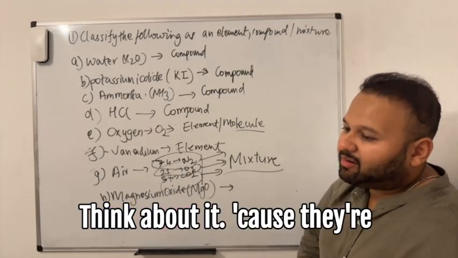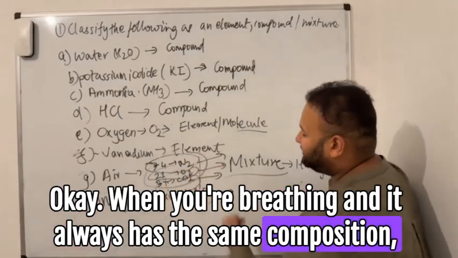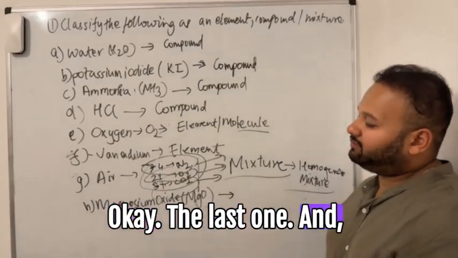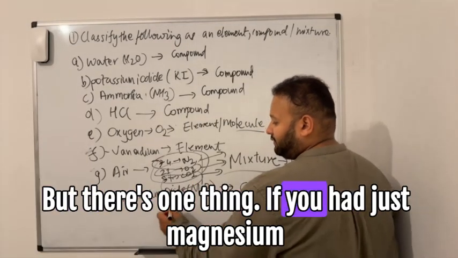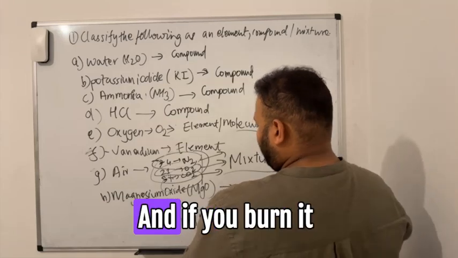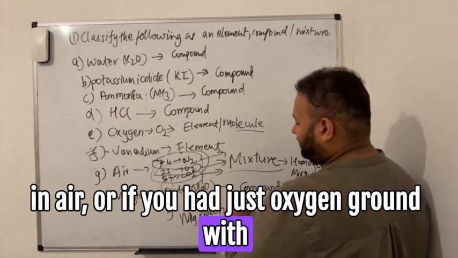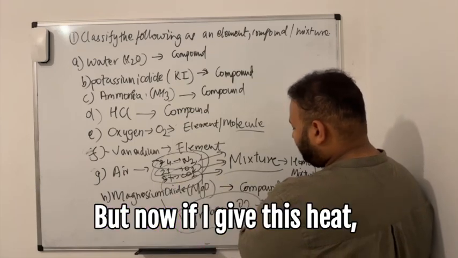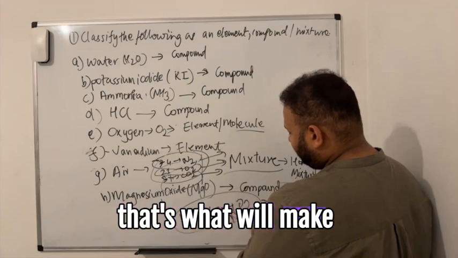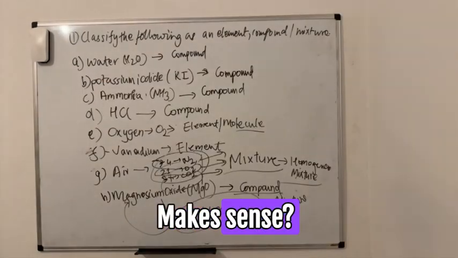Heterogeneous. Why? Think about it. When you're breathing air, it always has the same composition, right? The last one, magnesium oxide, is a compound. Yes. But there's one thing: if you had just magnesium ribbon, and you burn it in air, or if you had just oxygen around it, then what would this be? Without any energy, this would be a mixture. But now, if I give this heat, that will make magnesium oxide, and that's a compound. Make sense? Yes.